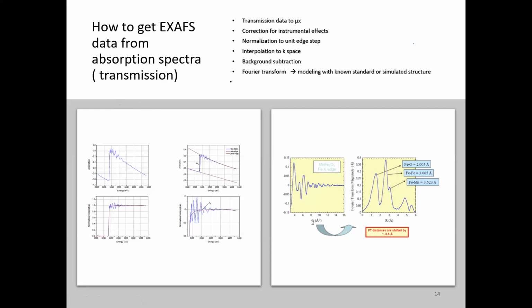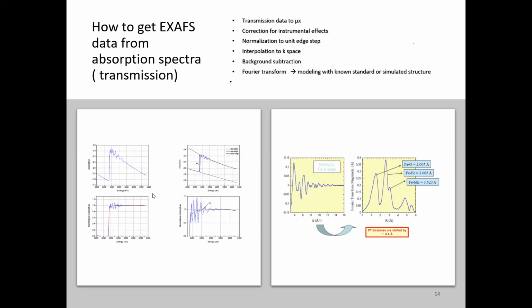The EXAFS signal is nothing but a sine wave function. And since it is condensed matter and there are many surroundings, it is a mixture of sine wave functions, and it is proportional to parameters like bond length, the number of neighbors, type of neighbors, all these things. And this finally gives rise to the structural parameters.